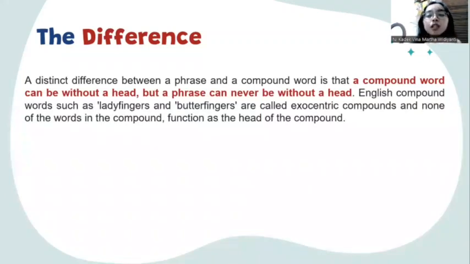So a compound noun or compound word is more independent because it can be without a head, but a noun phrase can never be without a head. English compound words such as ladyfingers and butterfingers are called exocentric compounds, and none of the words in the compound function as the head of the compound. So I think that's all clear.